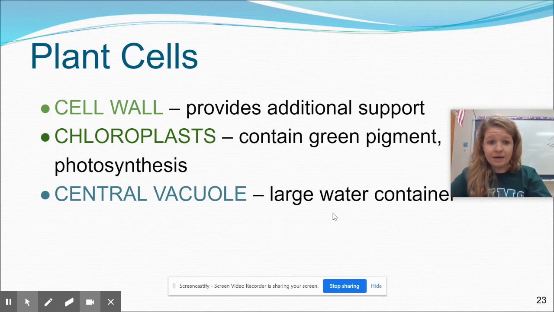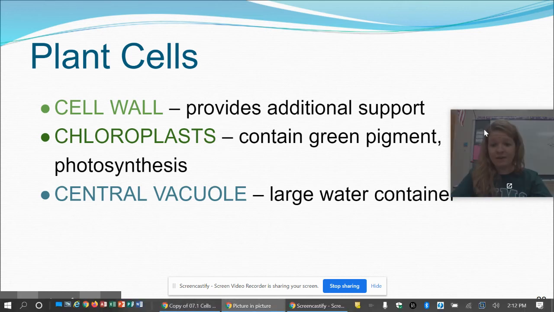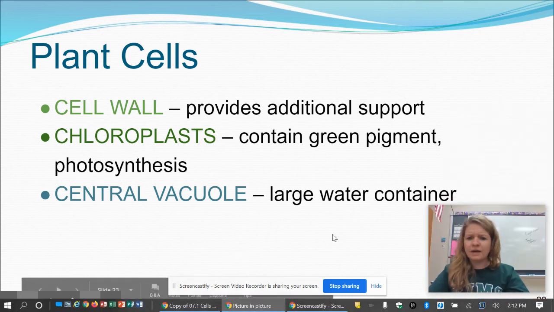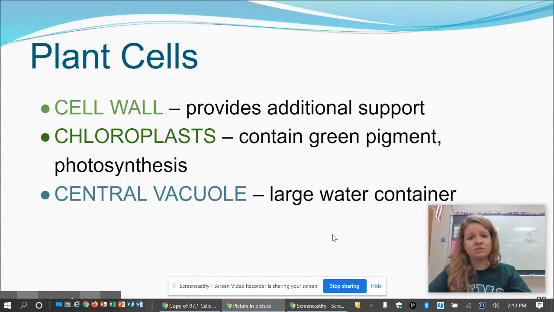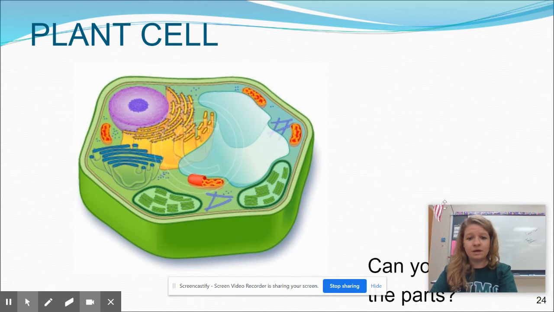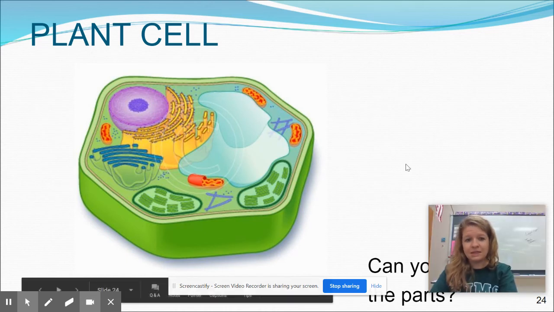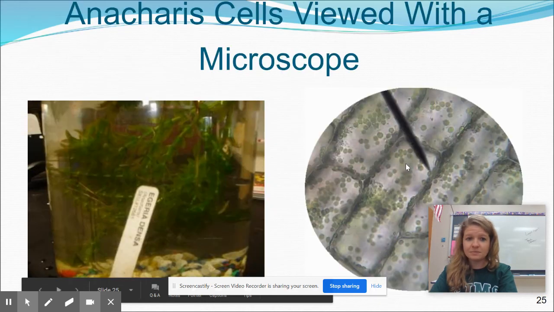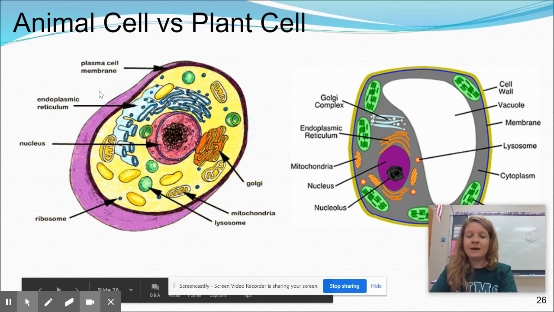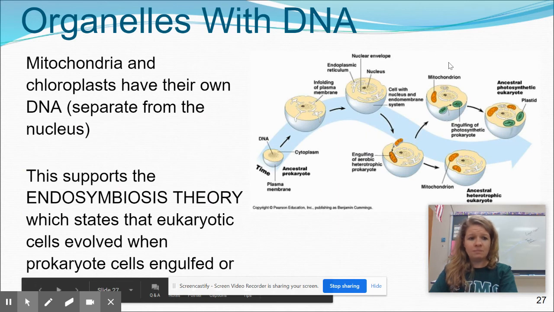Moving on to plant cells now. The main difference is plant cells have a cell wall, chloroplast, and that central vacuole instead of those small vacuoles around the cell. So the cell wall provides additional support. It goes outside the cell membrane and keeps it kind of hard. Chloroplasts have that green pigment and they do photosynthesis, and that big central vacuole. So can you name the parts of this plant cell? Pause the video, see if you can. This is what actual plant cells look like. And by now you should be able to see the animal versus the plant cell.